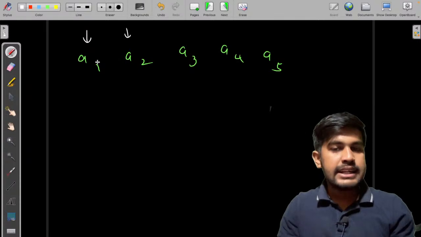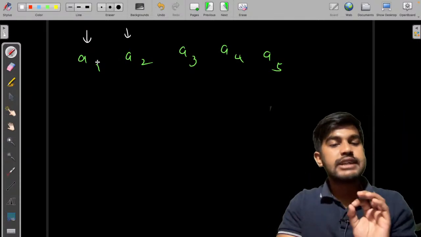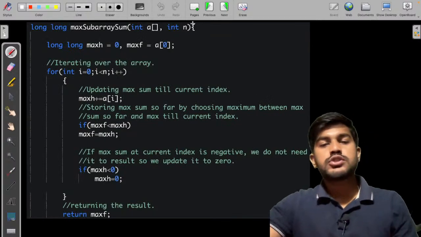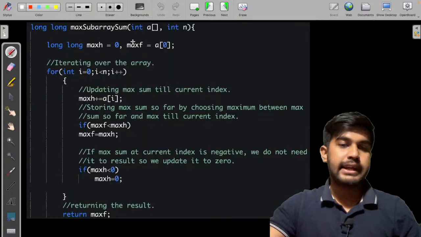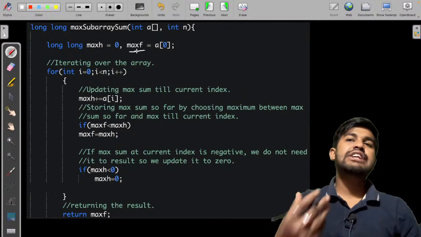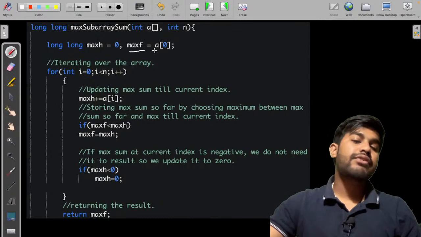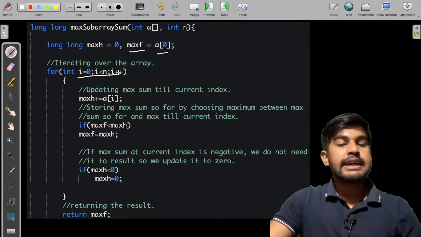If you don't understand the code, I would start with the dry run of it, and then you would understand it much better. Now I would show you one more thing and why I am taking this. Initially I said the initial element would be minus infinity, but here we are taking the first element. Why, I would tell you. Then I start the iteration.